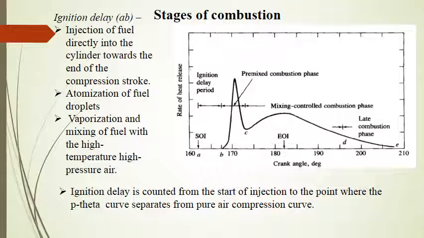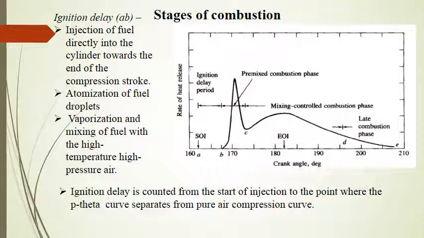Here it is denoted by the point B. So at point B, the motoring curve, that is the pure air compression curve, is getting separated from the actual curve.